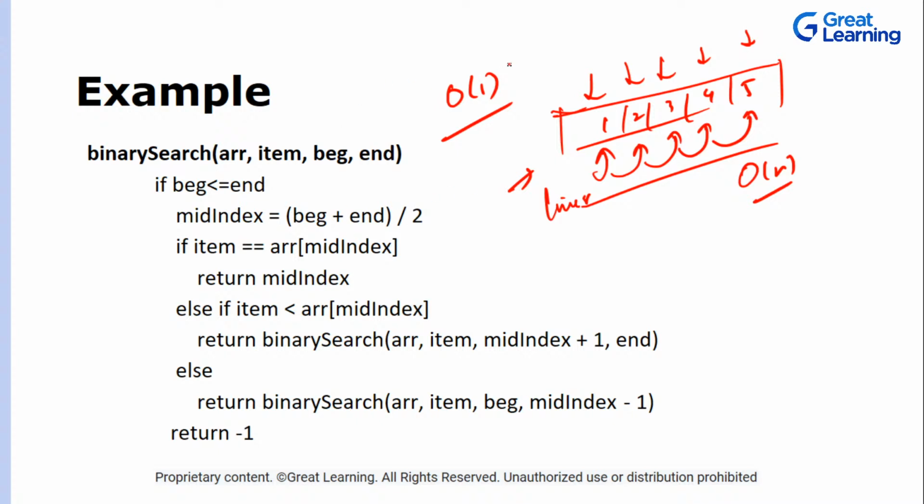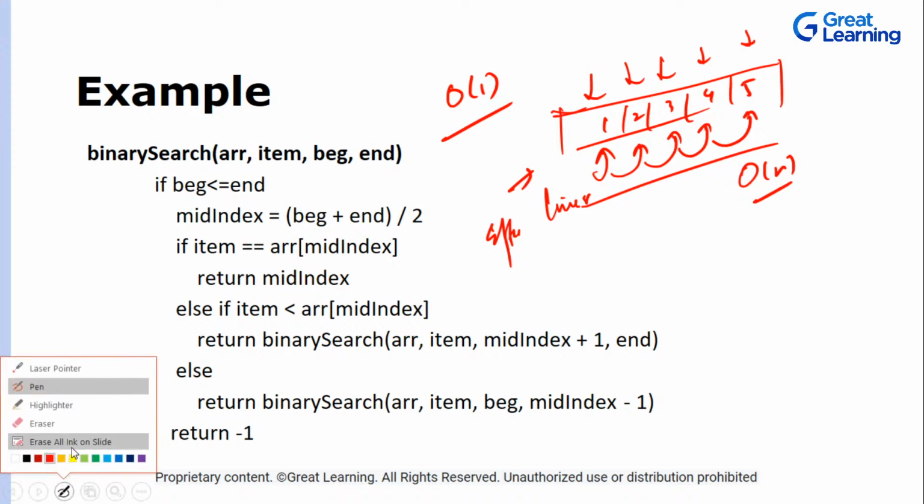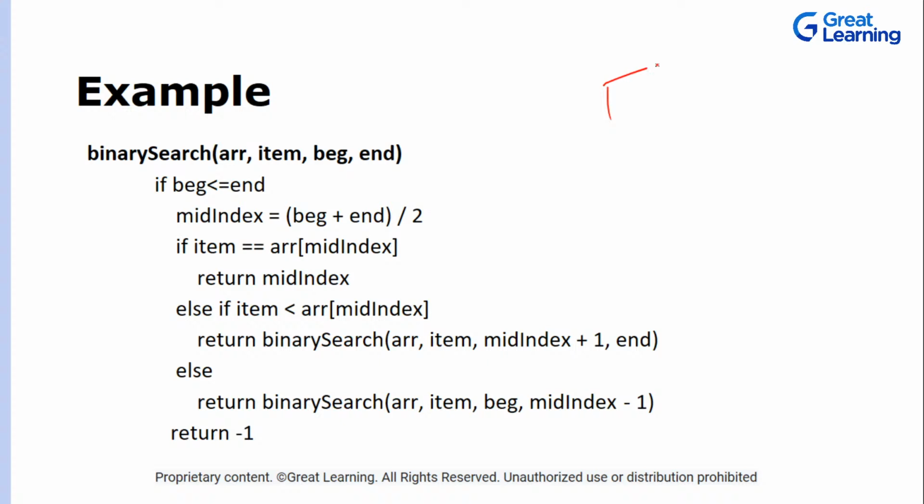So space is big O of 1. Now this was not the efficient algorithm. We came up with an efficient algorithm, that is binary search. Binary search can be implemented with the help of an iterative algorithm or a recursive algorithm. Now how binary search works: let's suppose this is your array, and you want to check if 5 is present in the array or not.